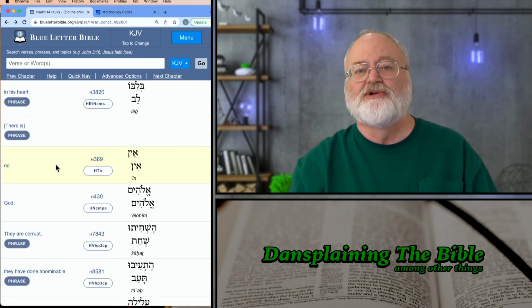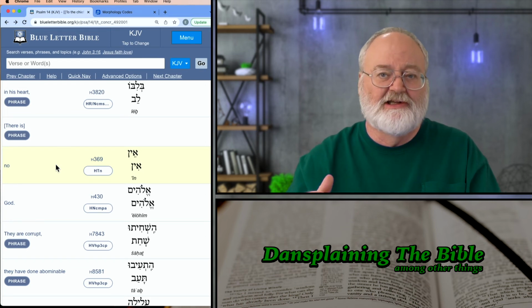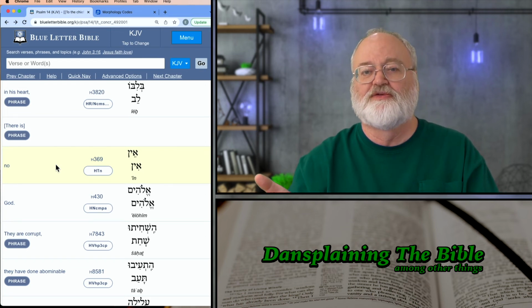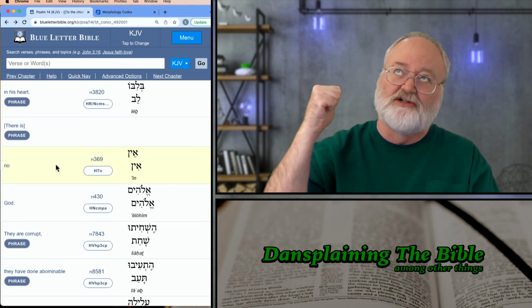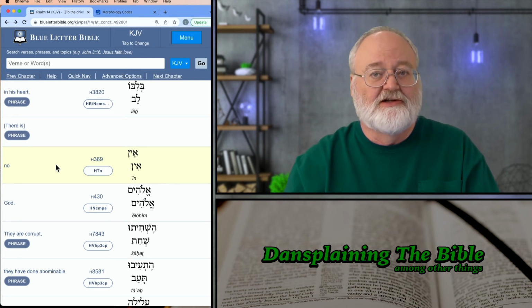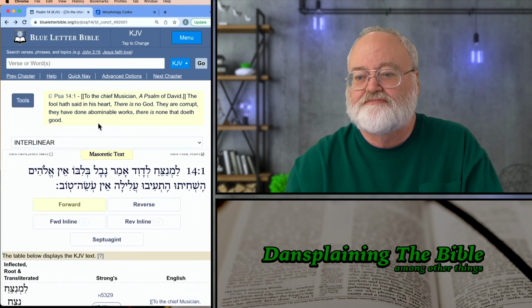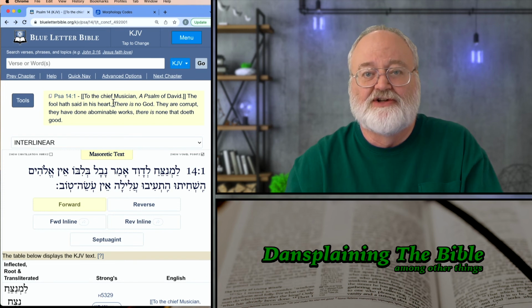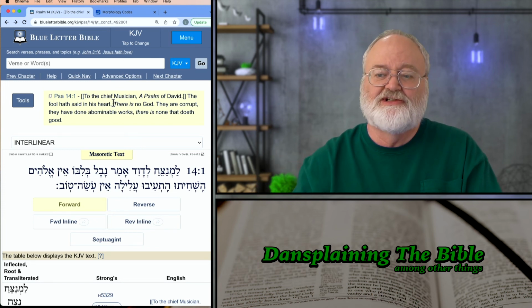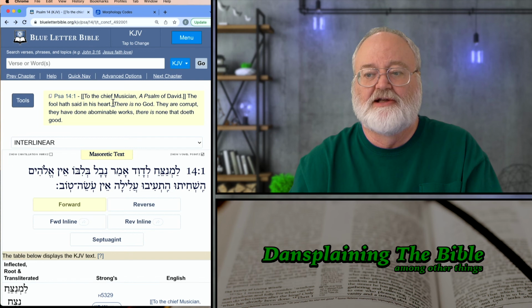We've completely ruled out this novel interpretation. It can't mean that the fool is shaking his fist at God and saying, "No, God." It can only mean that the fool has said in his heart, "There is no God." That David's intent in this psalm was to communicate the foolishness of rejecting the belief that God exists.